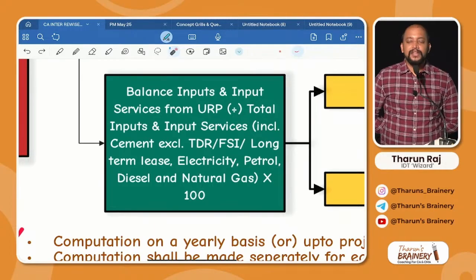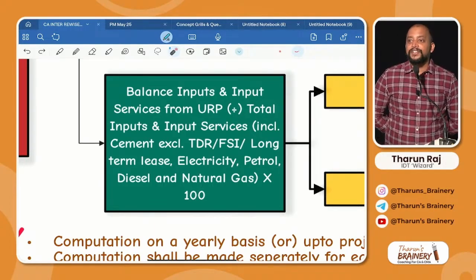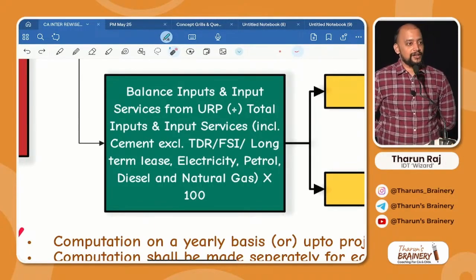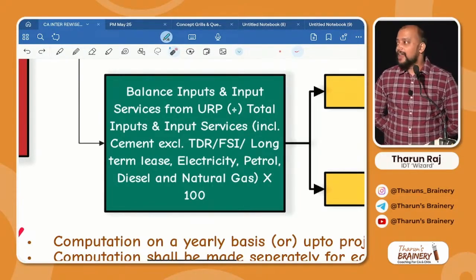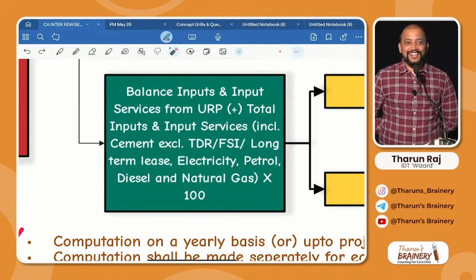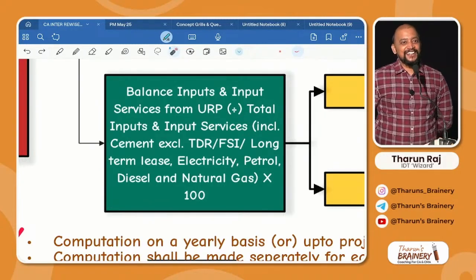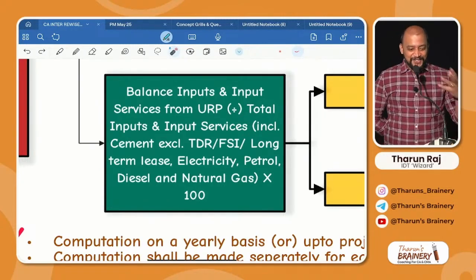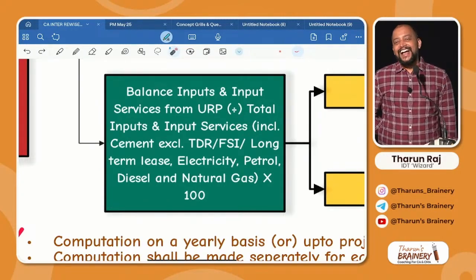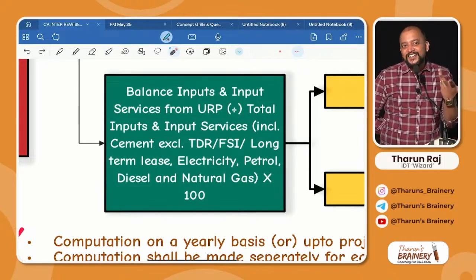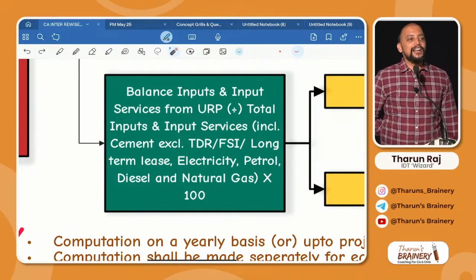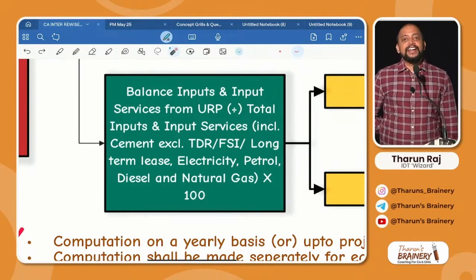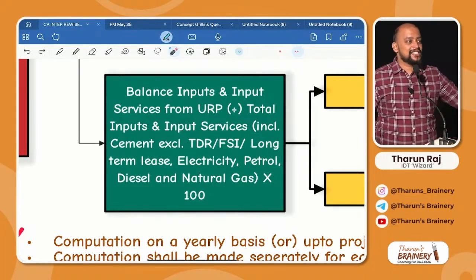No. That is in no way connected to construction. Whether we construct a building using alcohol or what. Good idea only, so that whenever they want to drink, they will lick the building so that they will get the alcohol, etc. That kind of philosophy is not there here, and due to that reason alcohol is in no way connected. Crude oil, in no way connected, and aviation turbine fuel, in no way connected. That's why that is not given.